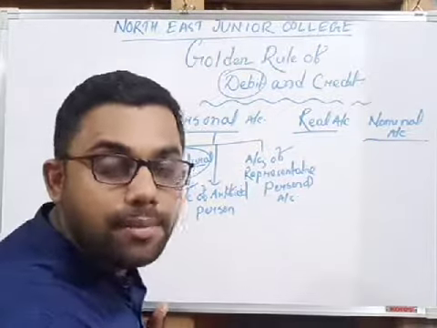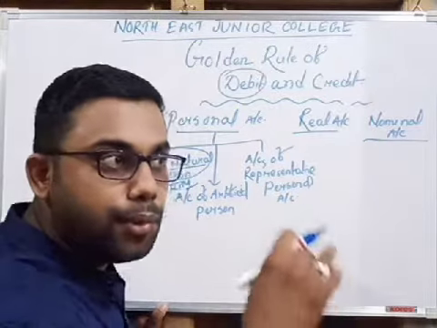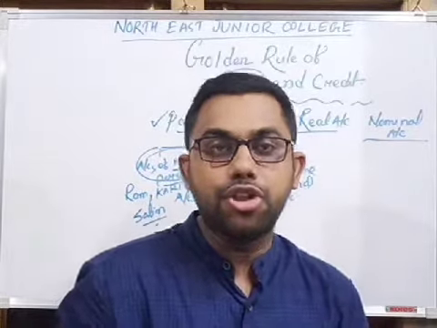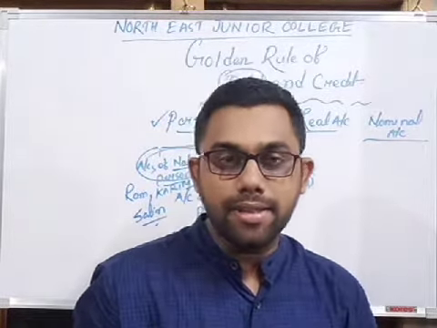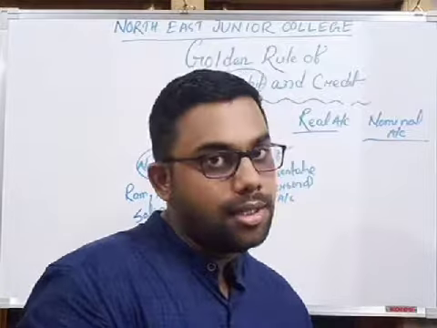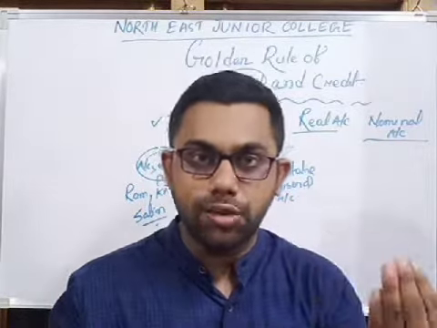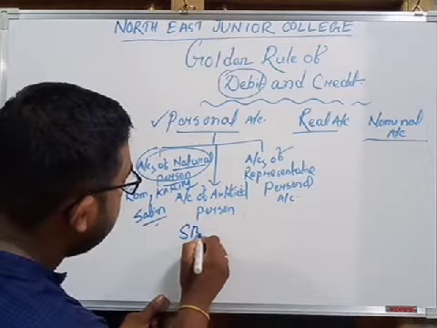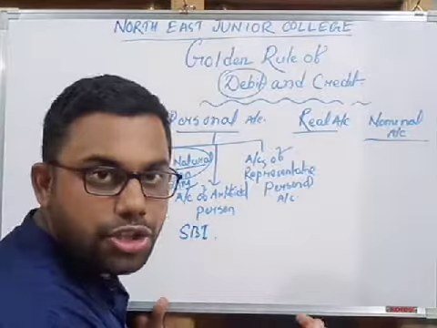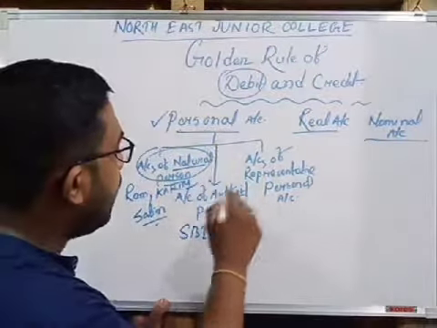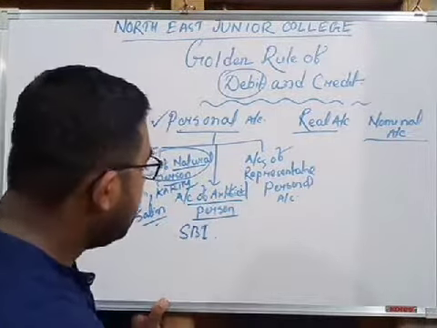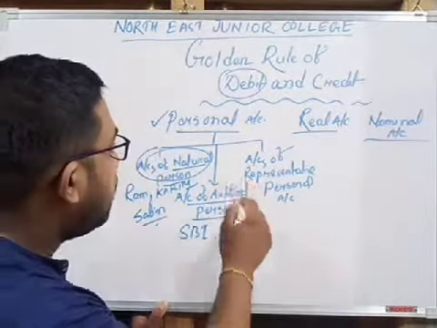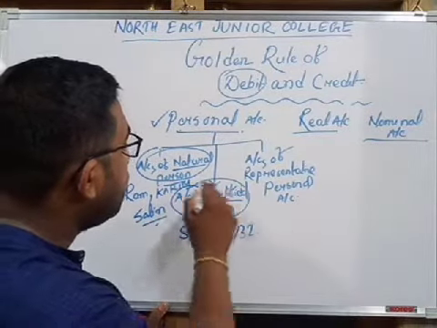Then what is an artificial person? Artificial person means those account heads which record the transactions relating to any organization, any institution and any company, and this organization is made by a person. Artificial means those things which are made by natural persons. Institutions like SBI, State Bank of India, a financial institution, fall under the personal category but under accounts of artificial person. Next, UBI, United Bank of India, also falls under personal account, accounts of artificial person.